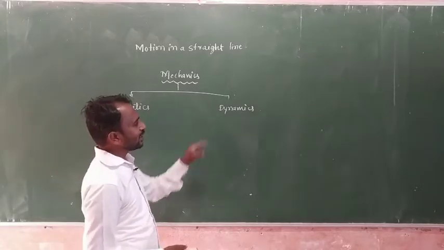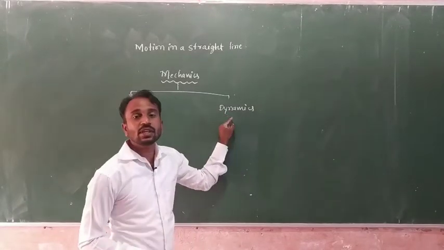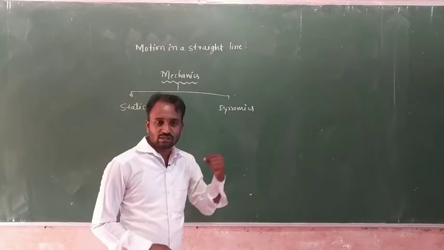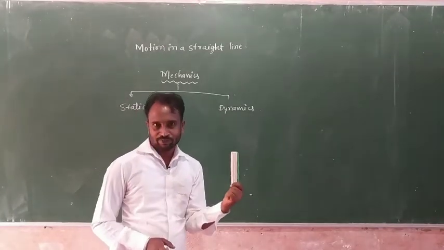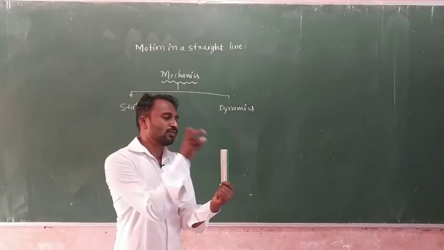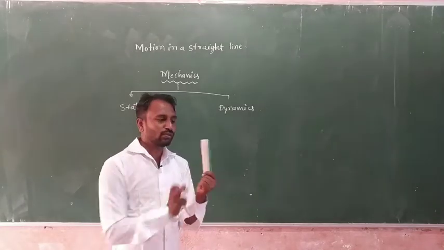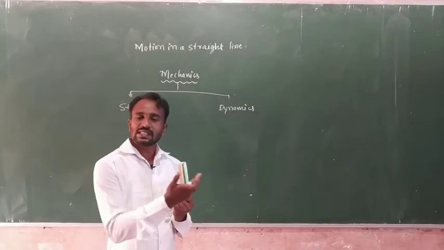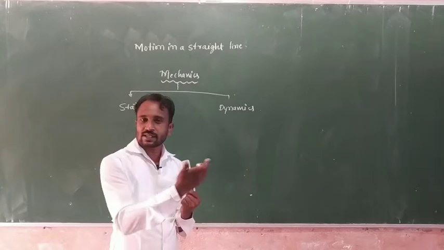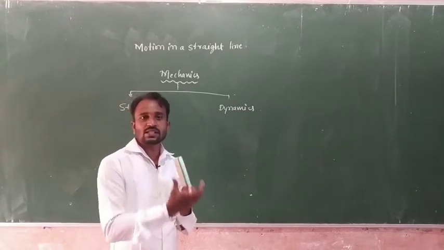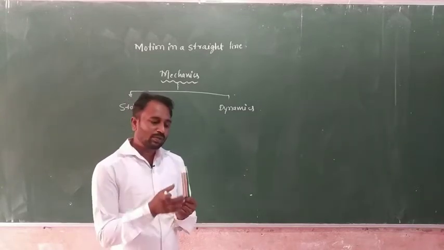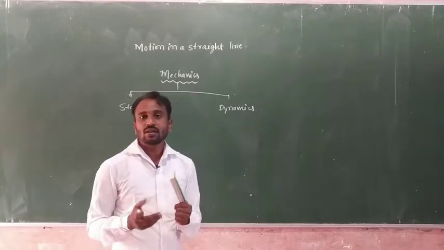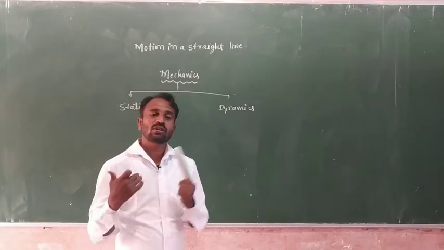And dynamics, it is a branch of physics which deals with the study of object in a motion. Suppose object is in a motion, we just study about this object. Why? Because this is in a motion. Here we study about distance, displacement, velocity, acceleration and these things. It means properties of motion. It means physical properties depending on motion.